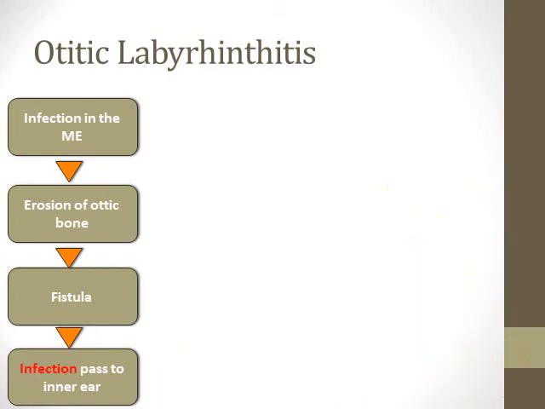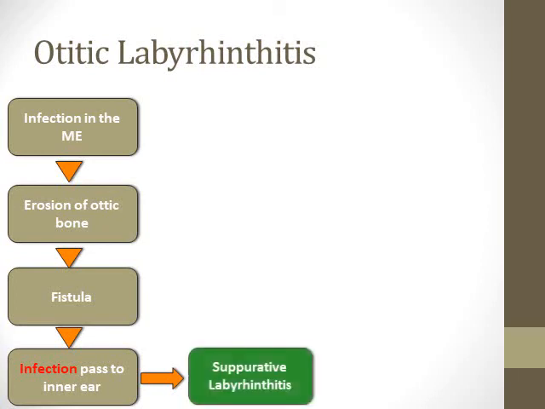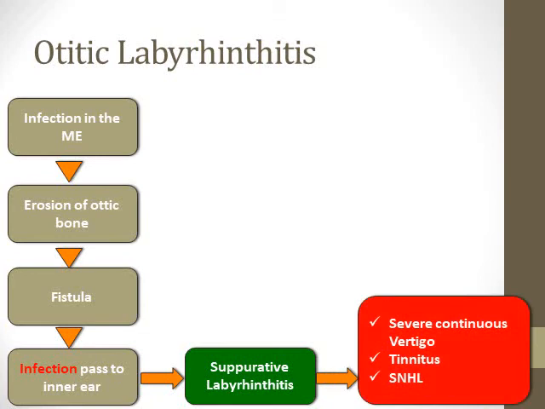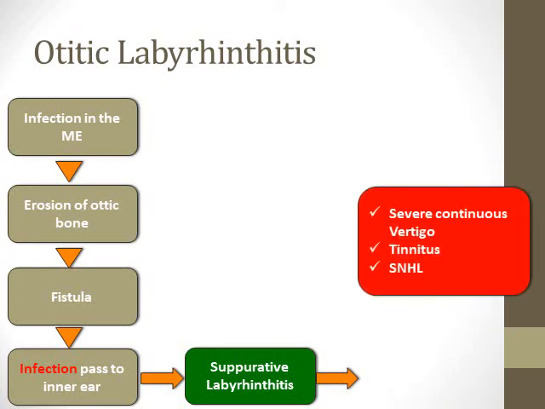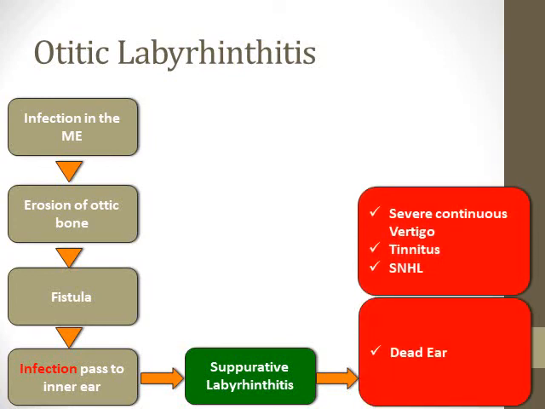But if we leave the patient, the bacteria itself can gain entry into the inner ear. Here, it will not be a sterile inflammation, it will be a pyogenic inflammation, or what we call suppurative labyrinthitis. This is more and more worse. So there will also be continuous vertigo, tinnitus, sensorineural hearing loss, exactly like the serous type, but the main difference is that here the condition is irreversible.